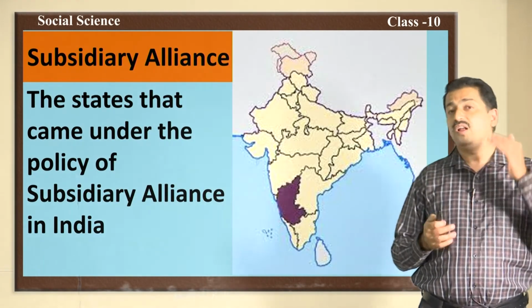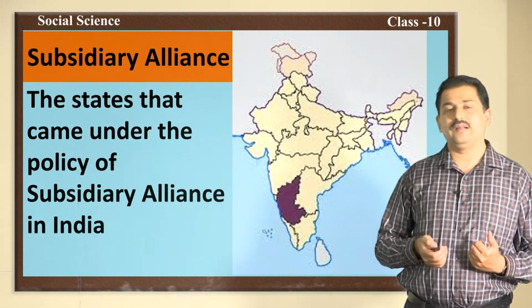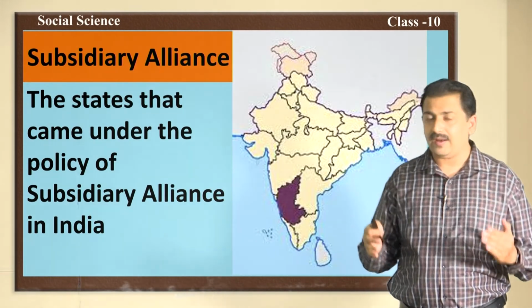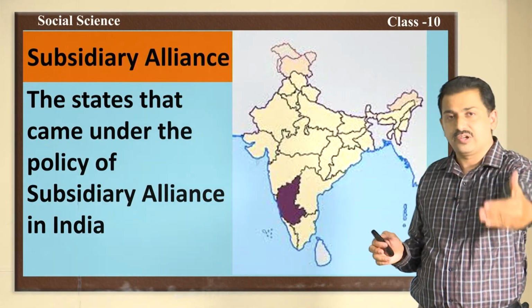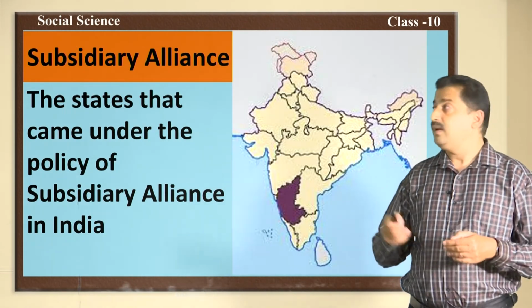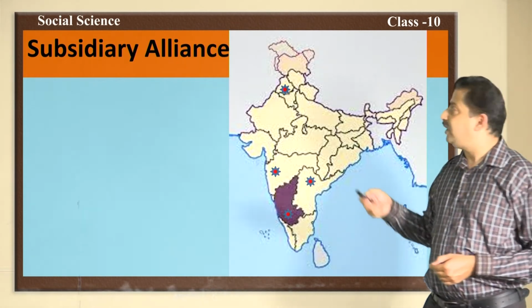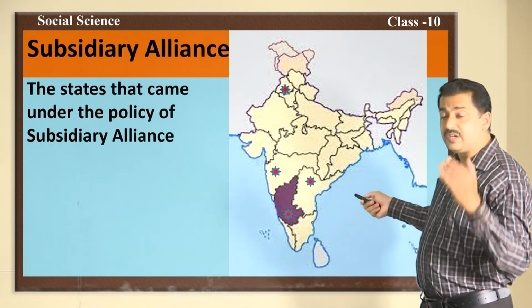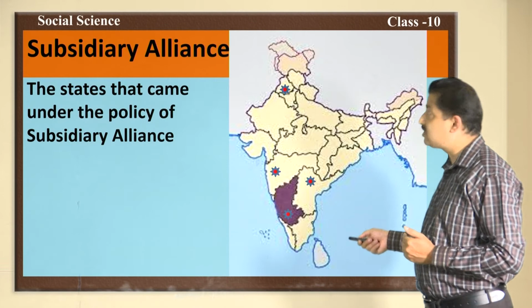Dear students, now I show you the places where British enforced the cunning policy, the subsidiary alliance. First of all, see here the states that came under the policy of subsidiary alliance.